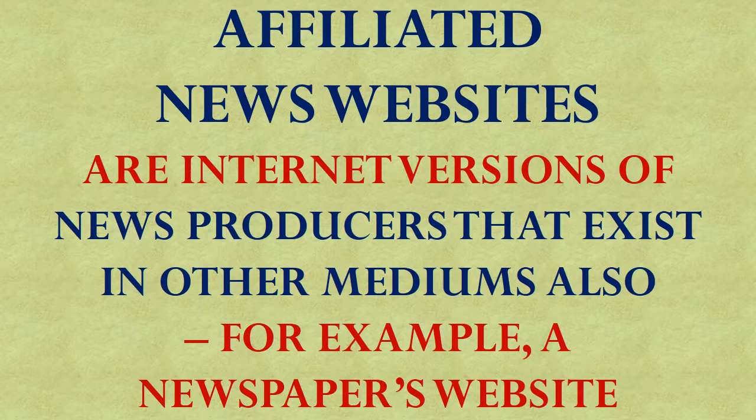Affiliated news websites are internet versions of news companies that exist elsewhere. For example, you could have a newspaper that actually distributes physical copies of its newspaper and then also has an internet site where it posts its stories for readers to see too. So affiliated websites are ones that are somehow connected to some other news medium out there.